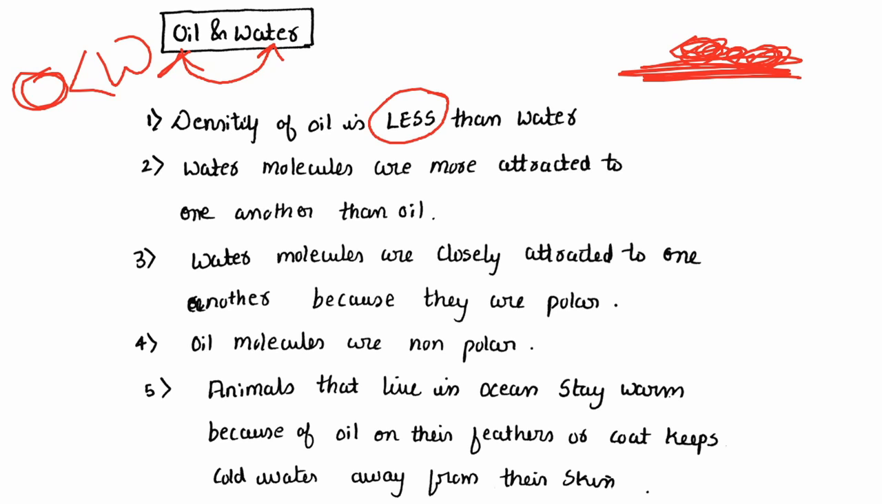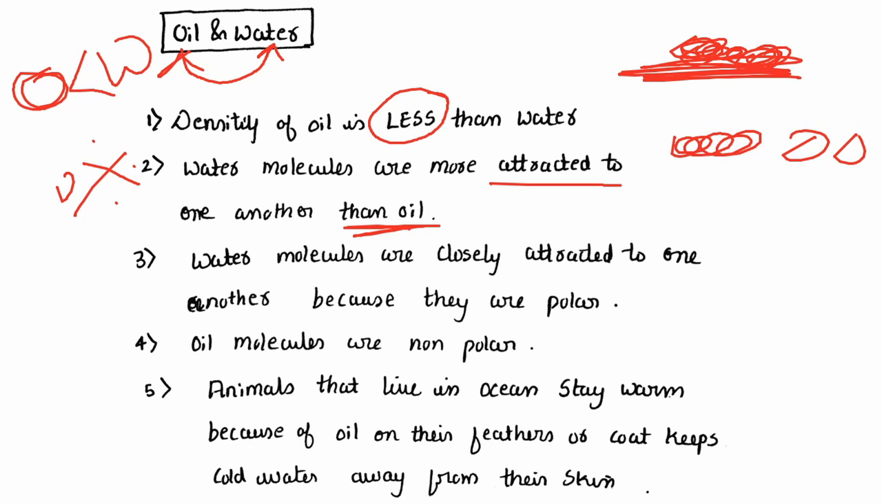Second one, water molecules are more attracted to one another than oil molecules. This is a very important point. Water molecules are more attracted to each other than oil molecules, because when you spread oil on water, it forms droplets, right? You can differentiate between the groups of oil. That is because the oil molecules are not so much attracted to each other when you compare with water.